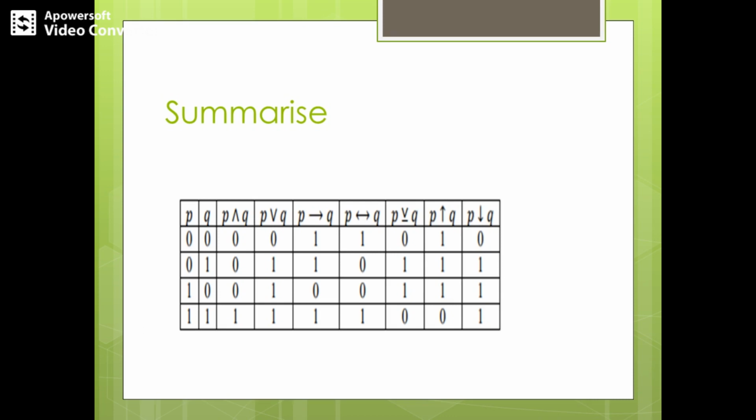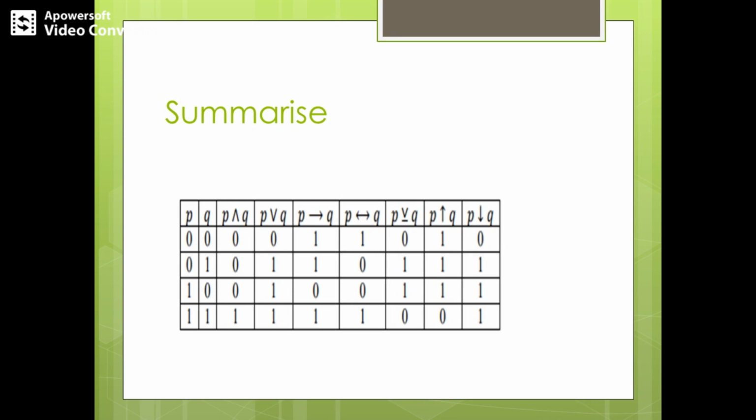The reverse of this is XOR. In inclusive or, we take both of them being true as true. The or connective is true when either one proposition is true or the other is true or both are true.